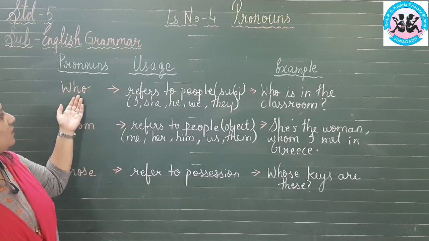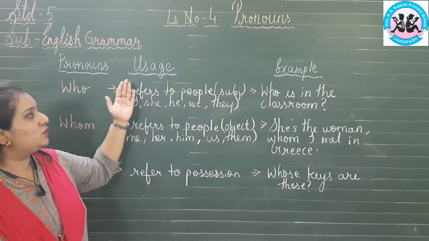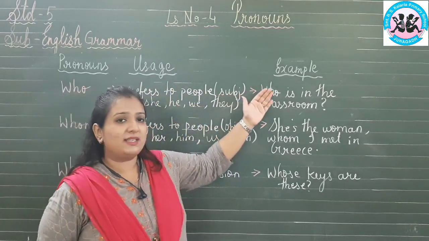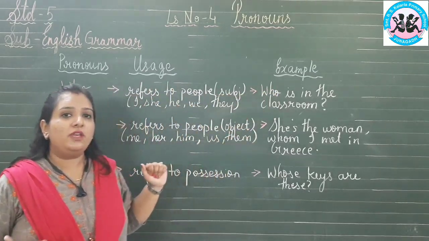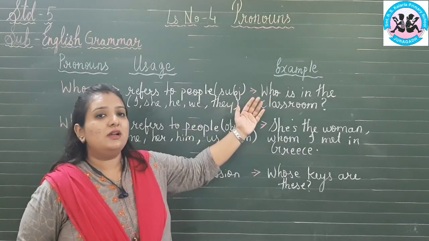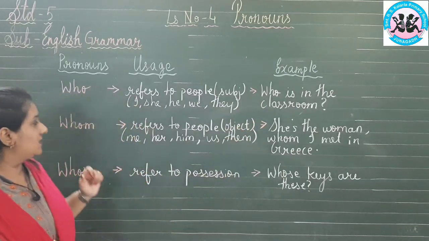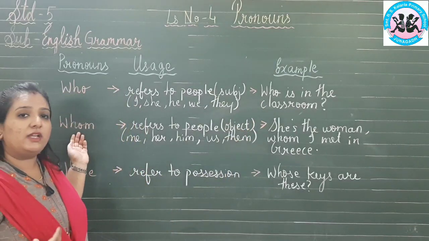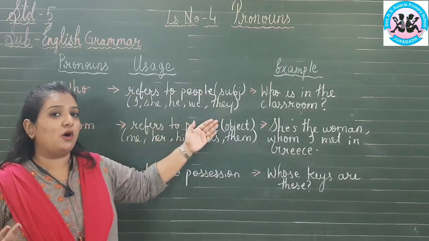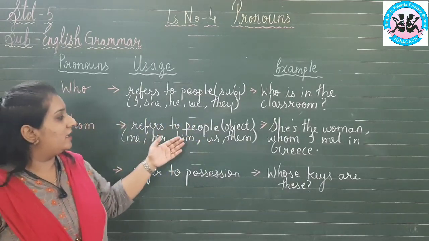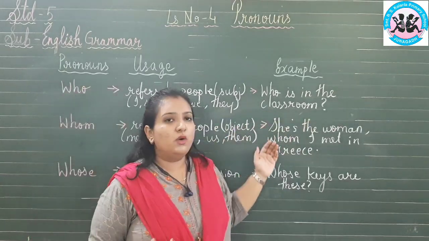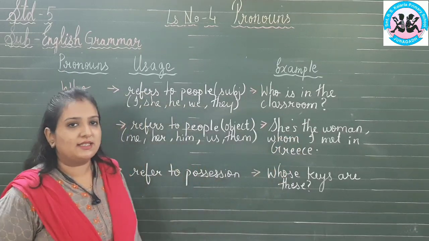First, where do we use the pronoun "who"? Whenever we refer to people but when it is the subject. For example, "Who is in the classroom?" We are asking who is in the classroom. Of course, we ask about people, yes or no. Second, "whom." Where do we use the pronoun "whom"? We use it when it refers to people but as an object, for example me, her, him, us and them. For example, "She is the woman whom I met in Greece."